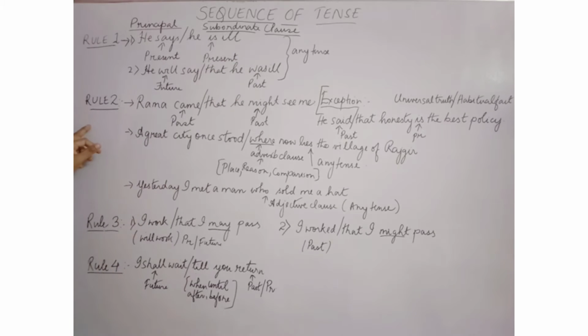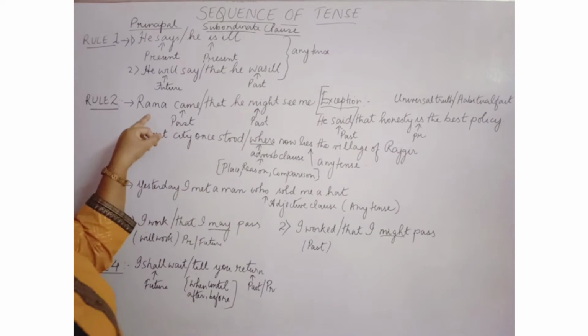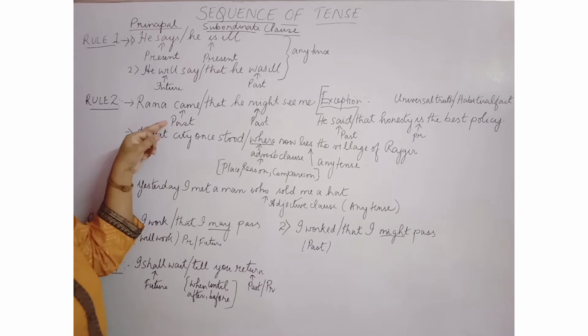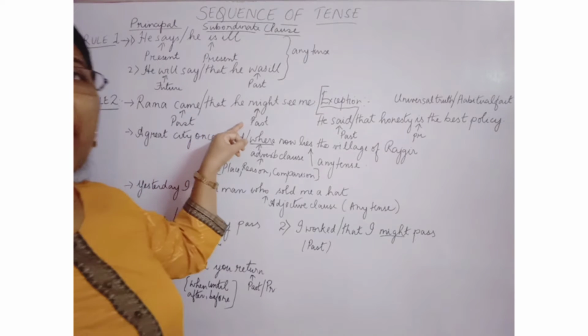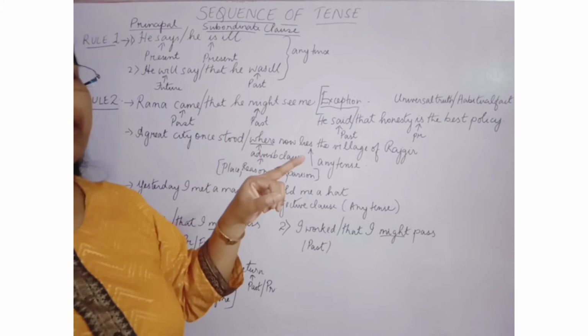Rule number 2 says: Rama came that he might see me. If the principal clause is in past tense, then you have to use past tense in the subordinate clause also. But there are exceptions.